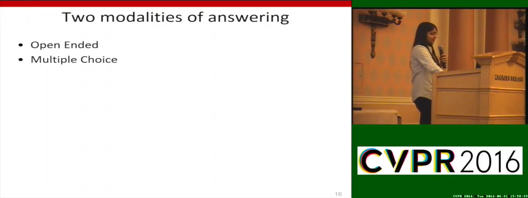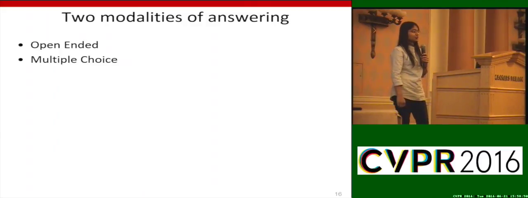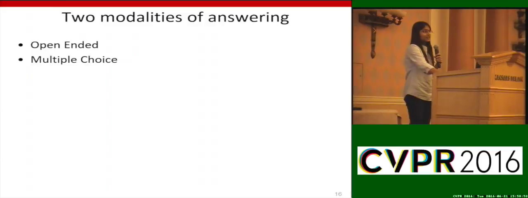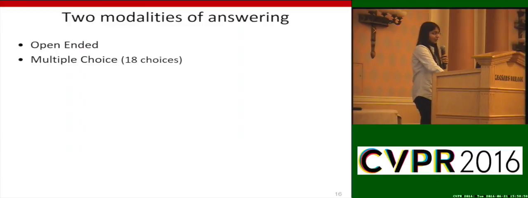We provide 2 modalities for answering questions for both real images and abstract scenes. And these 2 modalities are open-ended and multiple choice. In open-ended modality, the task is to generate answers to the questions, whereas in multiple choice modality, the task is to pick one of the provided choices. So we had 18 choices for each question, and the choices are the following. In all those 18 choices, there is always one correct answer.